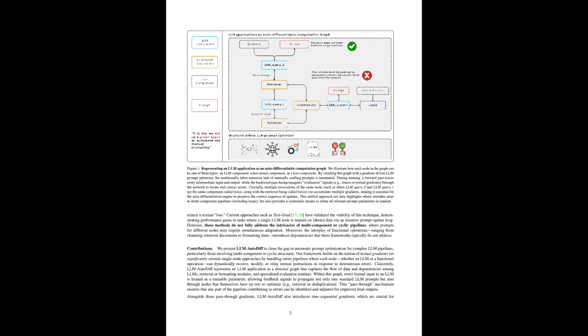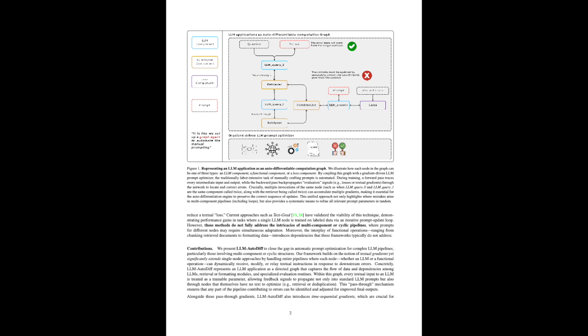Imagine you're trying to explain a task to someone who's incredibly smart, but has zero context. You need to be incredibly precise and account for every possible misinterpretation. But with LLMs, it's even more challenging because they don't think like humans do. So you end up with developers spending countless hours tweaking these prompts, running tests, and basically playing this never-ending game of guess what the LLM wants. That sounds incredibly tedious. But what if there was a way to automate this?